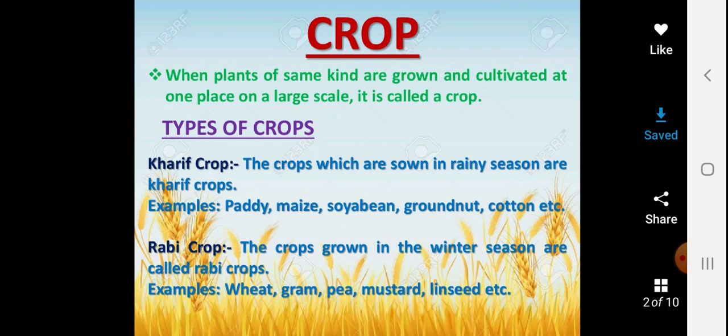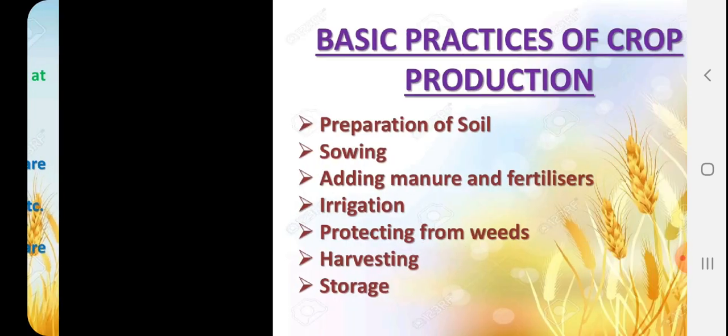And majorly we divide our crops into two categories. The first is Kharif, which are the crops grown during the rainy season, and the second category is the Rabi crop, which are grown during the winter season. I hope you have understood this so far. Now let's go to the next slide.